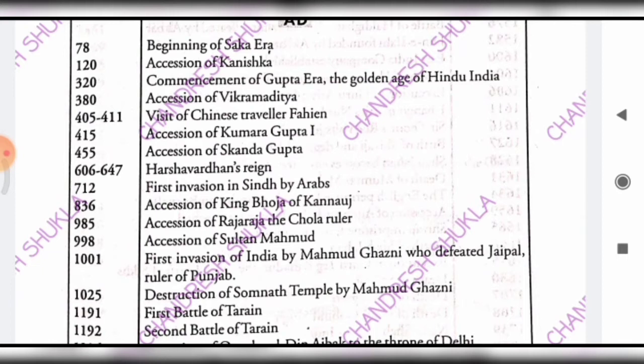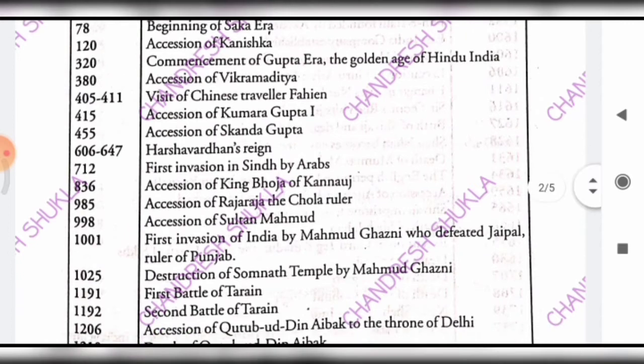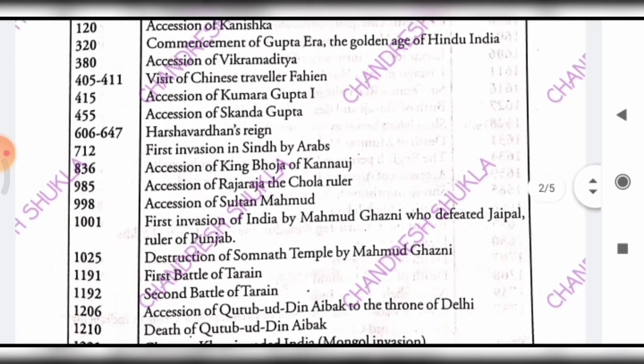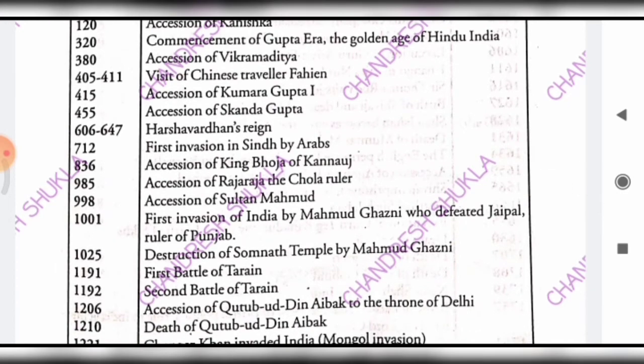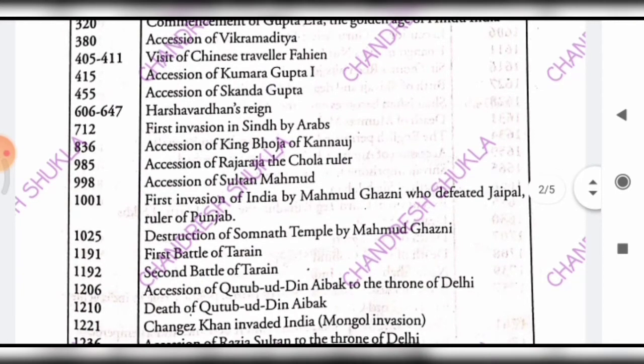And if we talk about why the Gupta period is known as the golden period in Indian history, it has mainly two reasons. Firstly, in this period women enjoyed most of their rights, and second, most of the temples were constructed. And then comes 380, the accession, which I have told you earlier means pravesh or padgrahan, of Vikramaditya in 380. And then 405, Fa-Hien, the Chinese traveler, came to India. And then 415, Kumar Gupta the first, one of the Gupta rulers, took the throne.